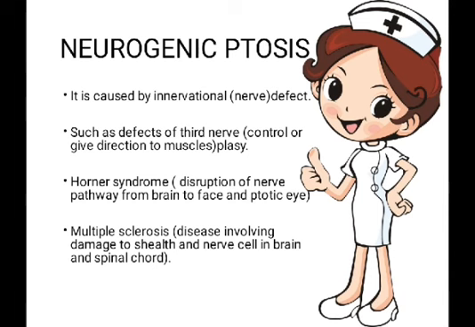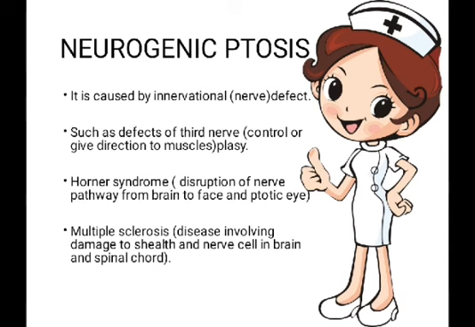Next one is Horner syndrome. In this case, there is a disruption of a nerve pathway from the brain to the face and the ptotic eye. There is a disruption in the nerve pathway which sends messages from the brain to the face or the ptotic eye, due to which Horner syndrome occurs.